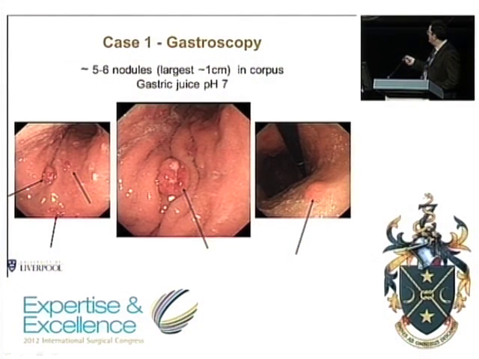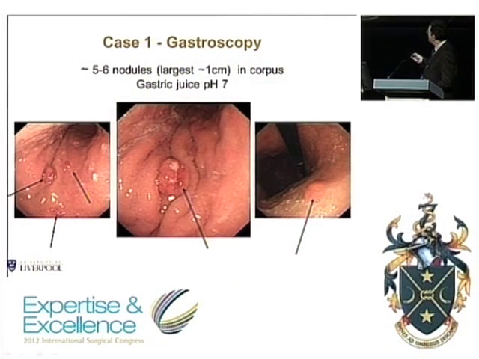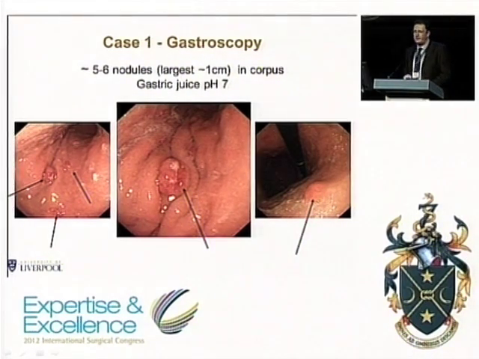So in the corpus of the stomach, you can see some attenuated folds here from the underlying atrophy. You've got a polyp, which was about 1 centimetre in size. If you want to measure them, just open up some biopsy forceps. They usually measure about 7 or 8 millimetres. So this was just larger than some open biopsy forceps. But you can see there are a number of other little associated nodules in the stomach.